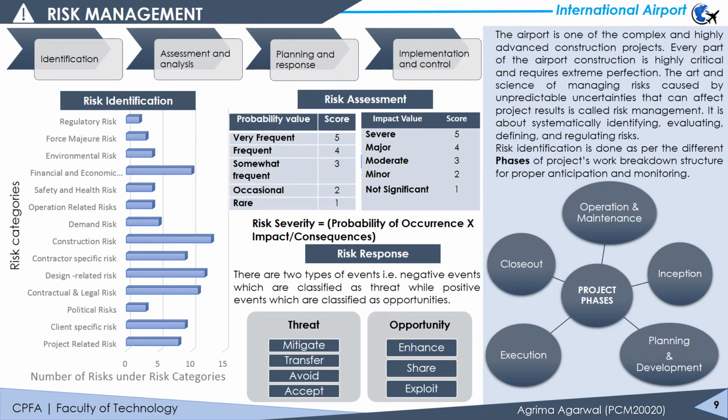Risk management involves four steps. In the first step, all potential significant risks are categorized and identified. The next step is assessment and analysis of each of these risks, and then planning for the mitigation measures is done. The final step is implementation and control of risk throughout the project life cycle. 14 different risk categories are identified, like design, construction, project-related risk, environmental risk, demand, operational, and political risk. Each of these categories further includes various risks, with a total of 97 risks identified for our project.